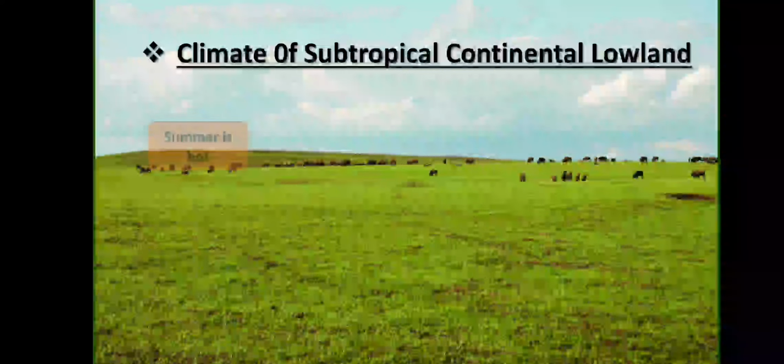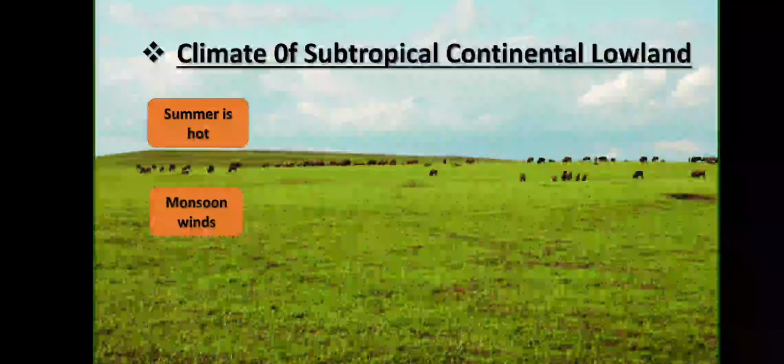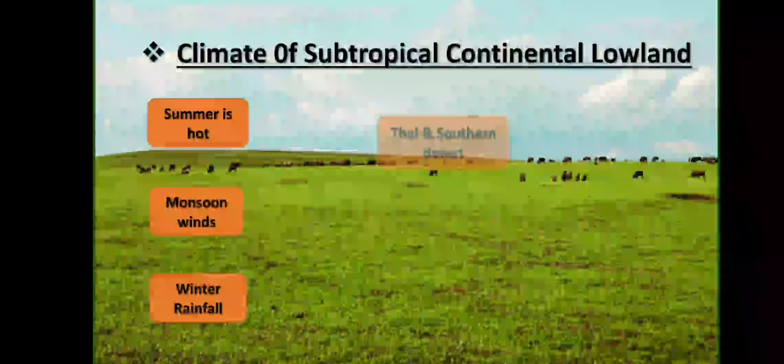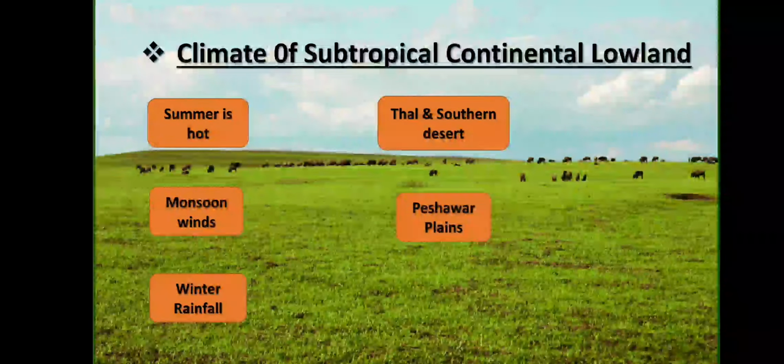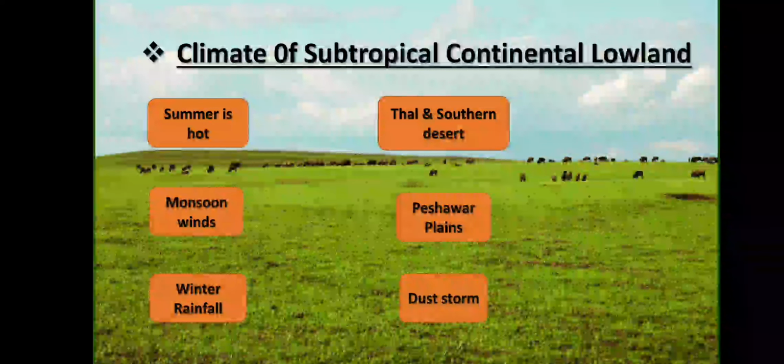When we talk about the climate of this region, the climate is extreme. Summer is very hot and winter is also very cold. At the end of the summer season, North Punjab receives more rainfall due to monsoon winds, while the plain areas receive less rainfall. Winter rainfall pattern is also the same.